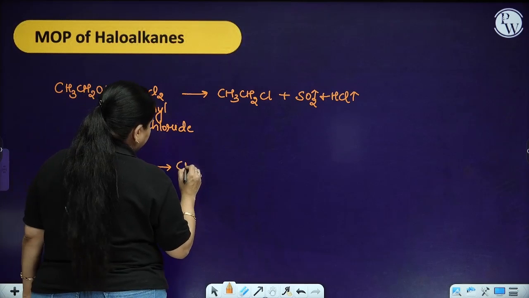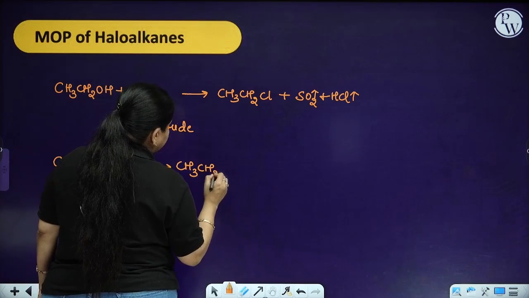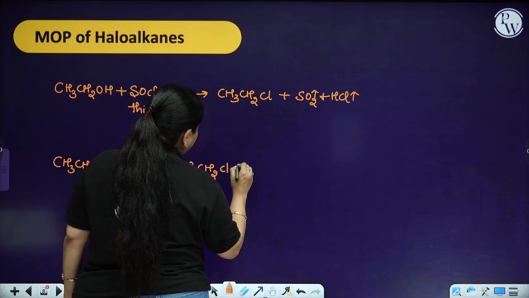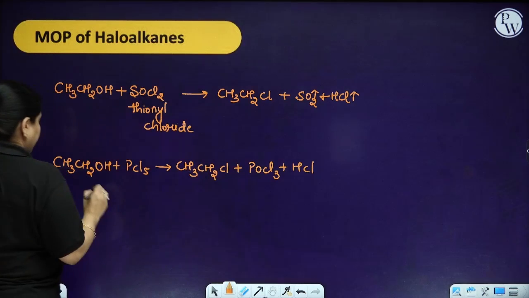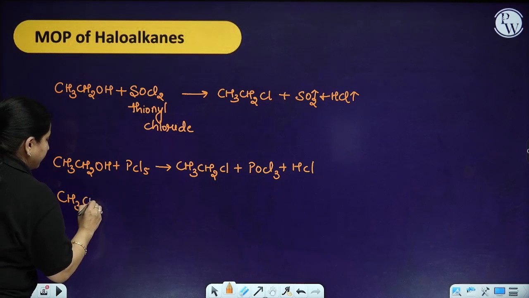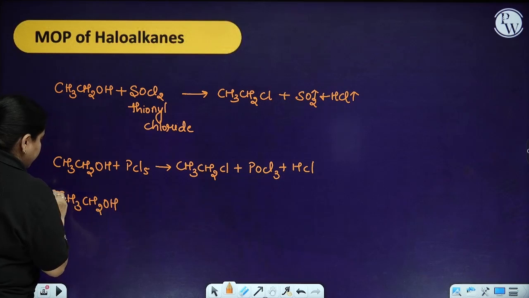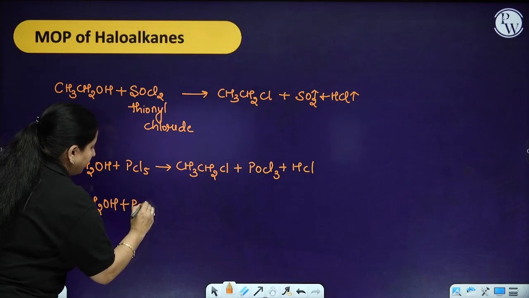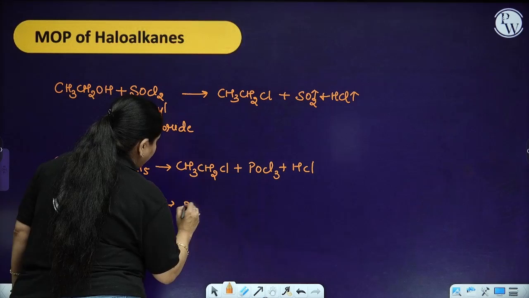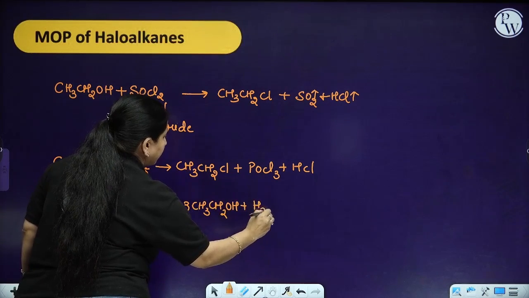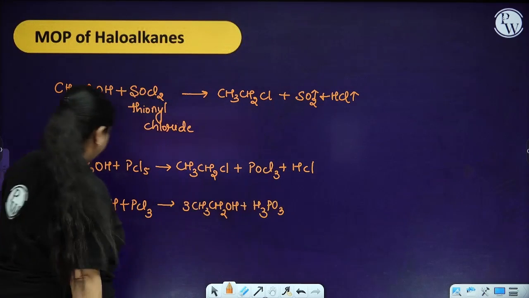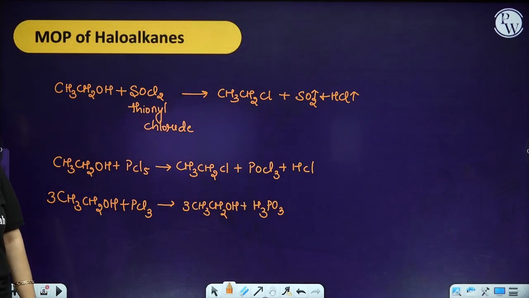You are going to get CH3CH2Cl plus POCl3 plus HCl. Then CH3CH2OH, these three molecules you are going to take, with PCl3: 3 molecules of CH3CH2OH plus PCl3 gives the alkyl halide plus H3PO3. These all products you are going to get over here. Got it? Up to here? Is it clear how these reactions are going to work over here?